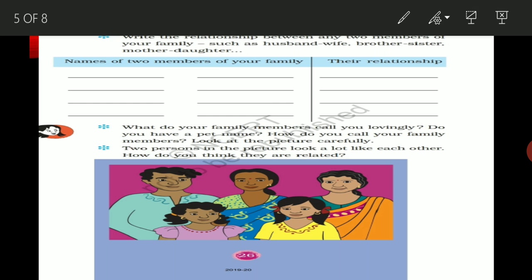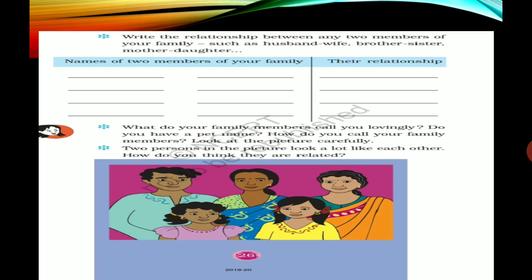Now the next one is, write the relationship between any two members of your family, such as husband wife, mother son, brother sister, or mother daughter. Okay, so you have to just write the names of two members of your family with their relationship.